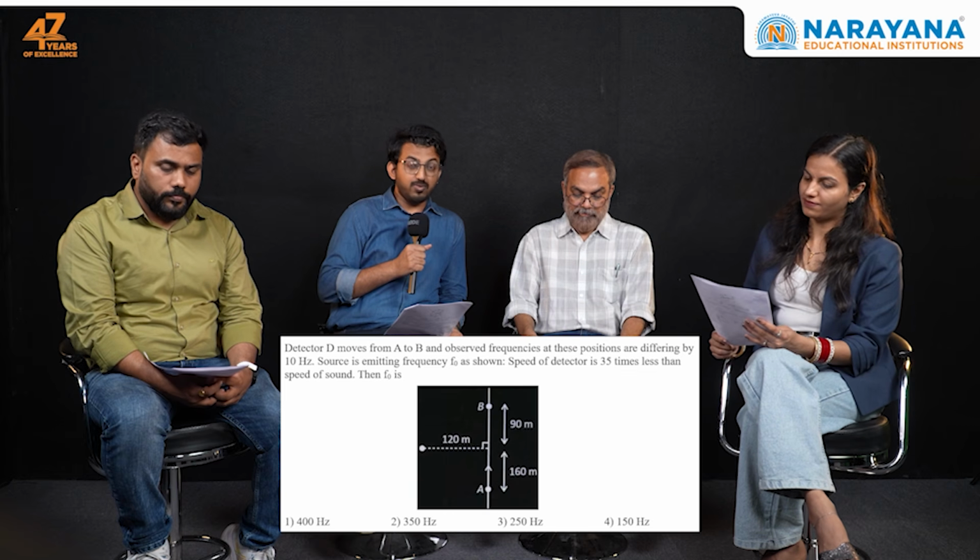Okay, with this, then we have question number 7 with us. Now 7 is one of the better questions of this shift. This is based on the Doppler effect in 2 dimensions. We need to keep in mind that the velocity of the detector is to be taken along the line joining the detector and the source. Apart from that, we can use the standard formula to solve it. It can be done easily, but I would say this is one of the medium difficulty questions.